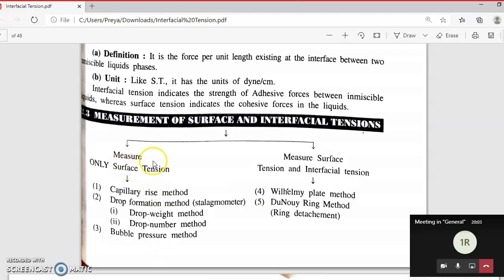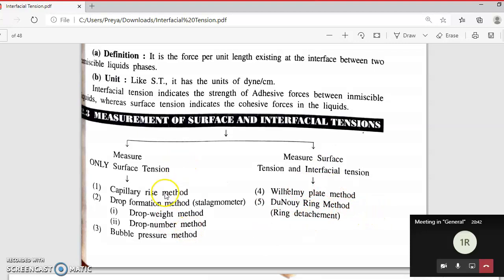Now you should know, if the question is about only surface tension, then you can write any method from this. If the question is like this, you can write any one method to measure surface tension only. Now I think you are very clear how to differentiate surface tension and interfacial tension. Methods are different. If the question is to write a method used to measure surface and interfacial tension, or only interfacial, then the method is the Wilhelmy plate method and Du Noüy ring method.